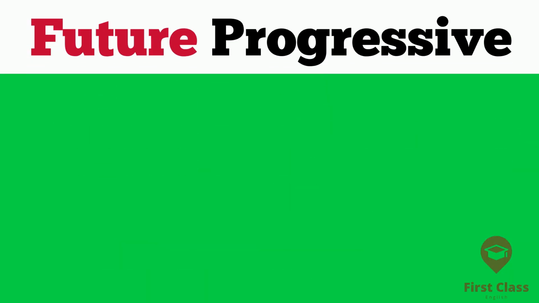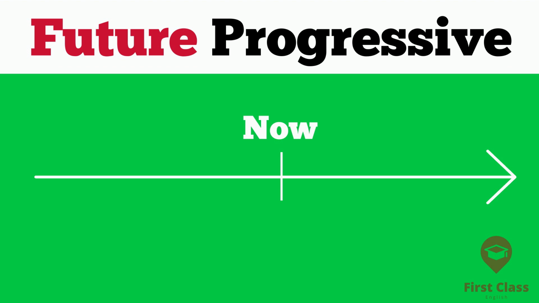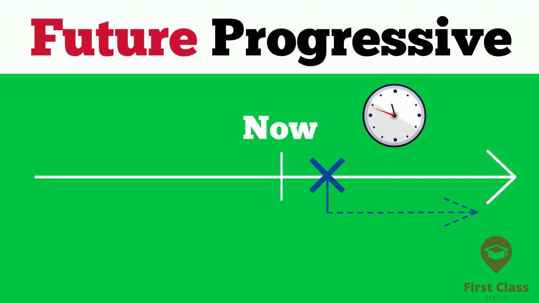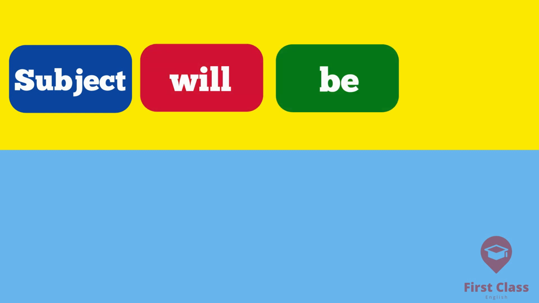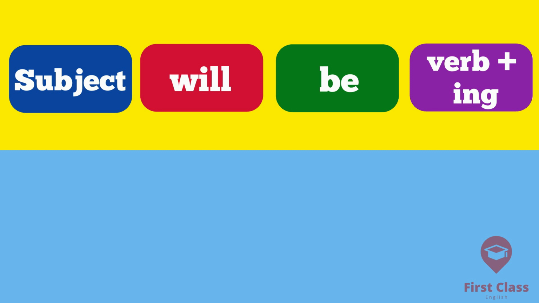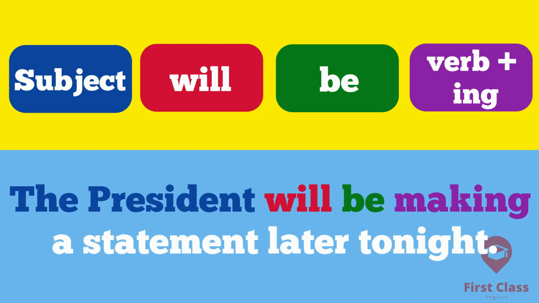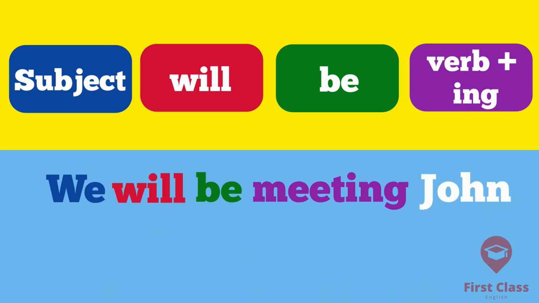How can we visualize this? This is a verb tense that will happen in the future and continue for an expected length of time. This will be ongoing and sometimes will overlap with another action. To form this tense, we simply need a subject plus will, be, and the present participle, or verb ing. For example, the president will be making a statement later tonight. Or, we will be meeting John at 6 p.m.